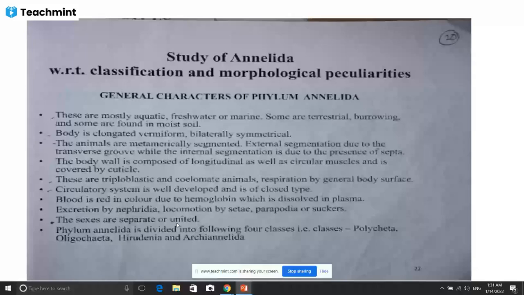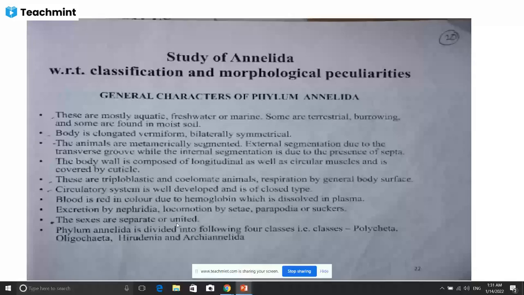All segments are similar, but around 13, 14, 15, these three segments are very broad. Therefore, it is called the clitellum. Then metamere means these segments are equal, and lastly there is the anal opening. In the ventral view, you can see a transverse groove, and the male genital aperture here, the female genital aperture here. This is the female genital aperture, this is the male genital aperture, and this is the clitellum.